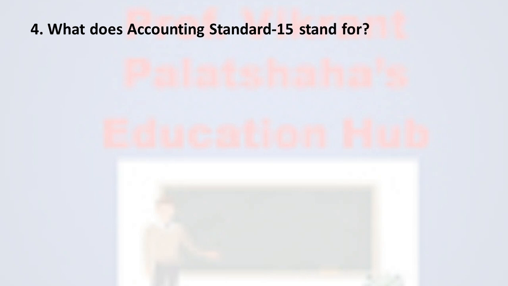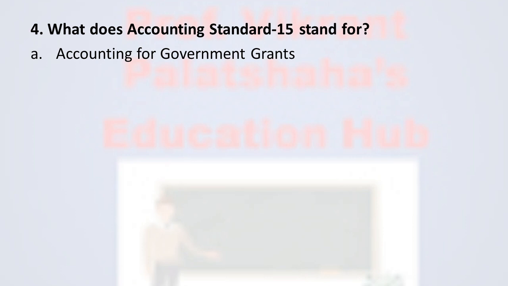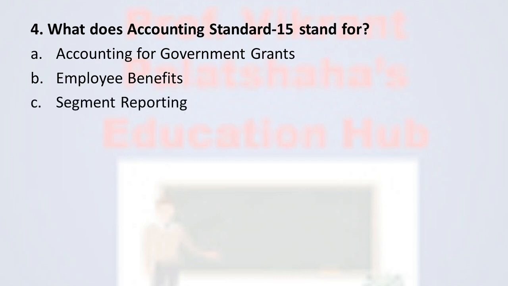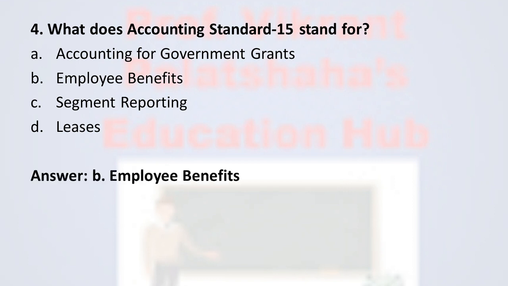Next question, question number 4. What does Accounting Standard 15 stand for? Option A accounting for government grants, option B employee benefits, option C segment reporting, and option D leases. From these four options, the correct answer is option B, employee benefits. Accounting Standard number 15 belongs to the employee benefits. Therefore, the correct option is option B.